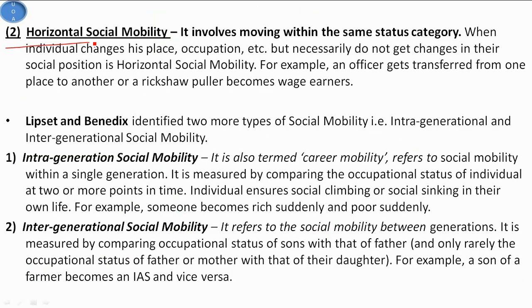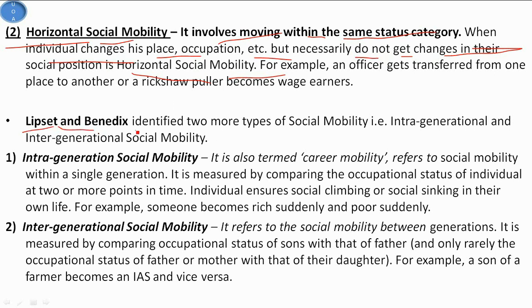Now we see horizontal social mobility, which basically involves moving within the same status category. When an individual changes place, occupation, etc., but there is no change in social position, it is known as horizontal social mobility. For example, when an officer gets transferred from one place to another, or a rickshaw puller becomes a wage earner, there is only horizontal social mobility and no vertical social mobility, because the position is not changed.